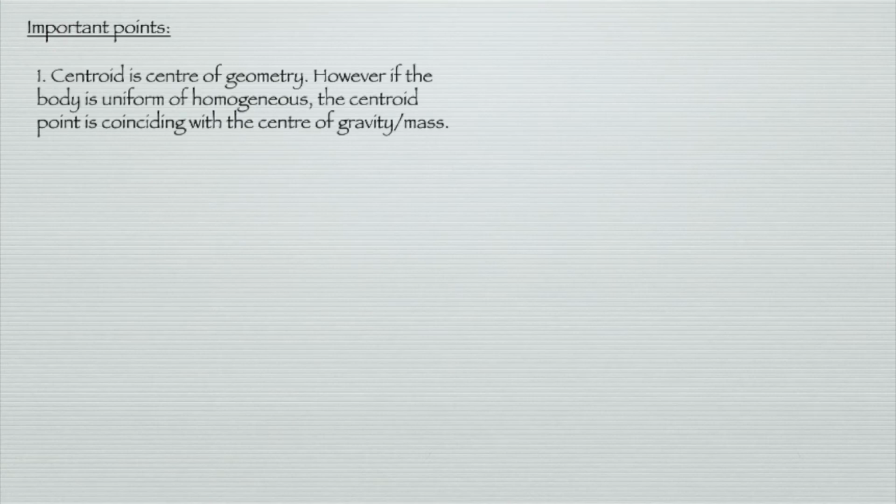Important points about the centroid: it is the center of geometry. However, if the body is uniform or homogeneous, the center point coincides with the center of gravity or mass. For example, we have a triangle geometry, where the centroid of the triangle is 1/3 from the left side and the bottom side of the triangle.